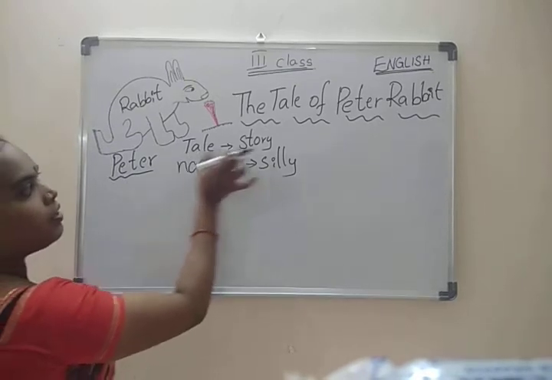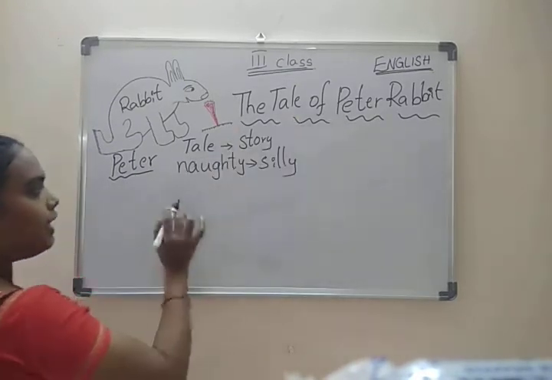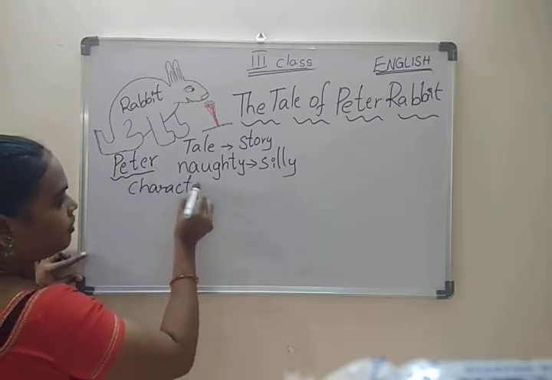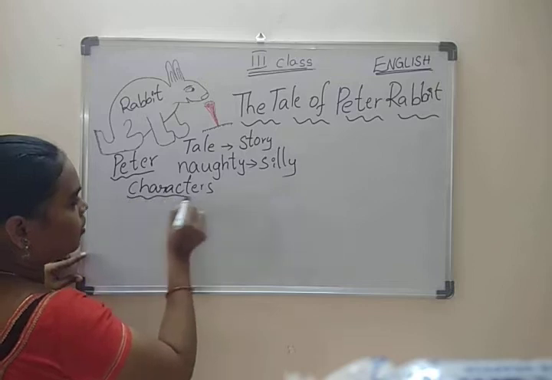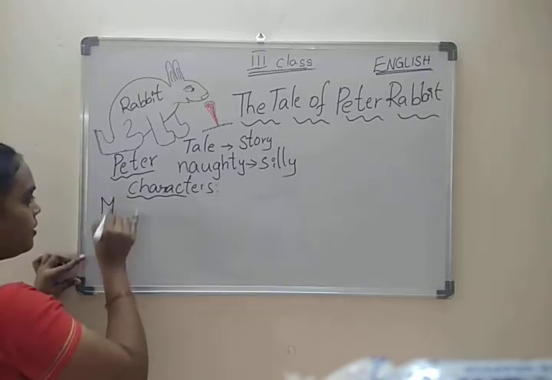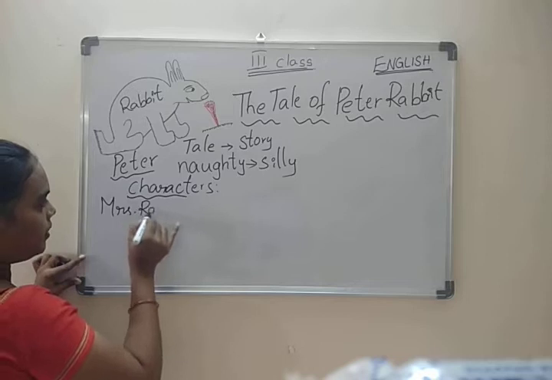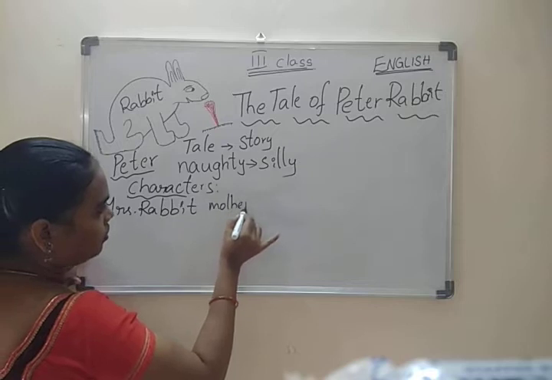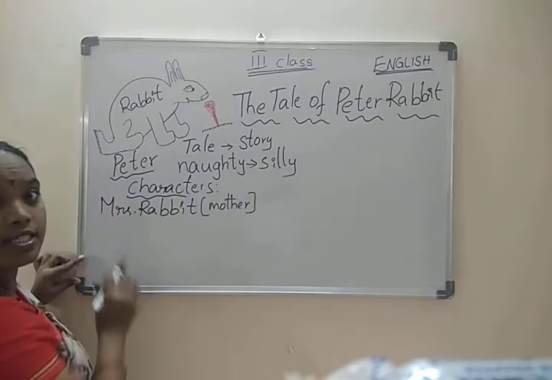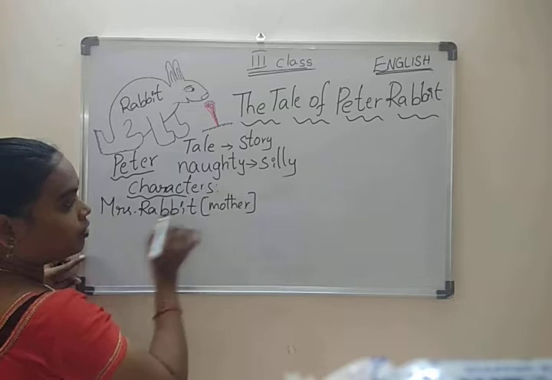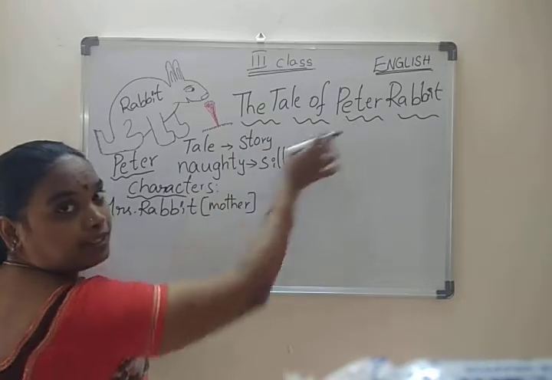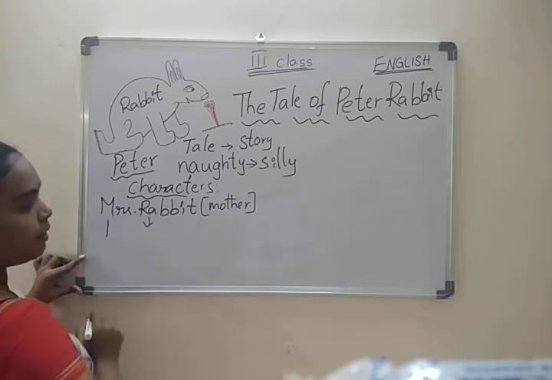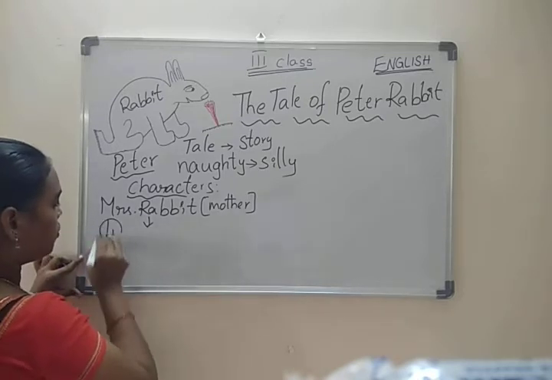Now coming to the Tale of Peter Rabbit. In this, some characters are there. What are the characters in this story? Here, Mrs. Rabbit. Mrs. Rabbit is a mother rabbit. Who is she? Mother. Peter's mother. Mother rabbit has four children.